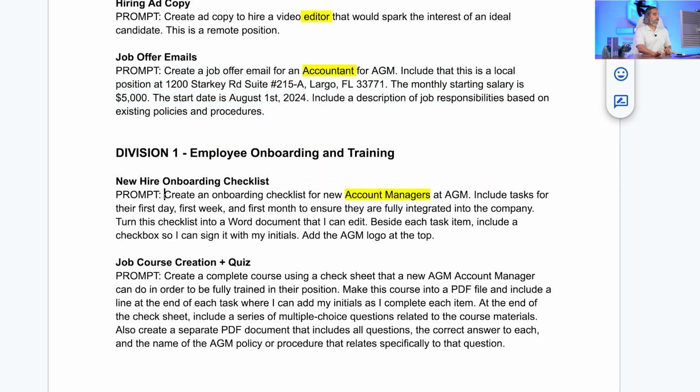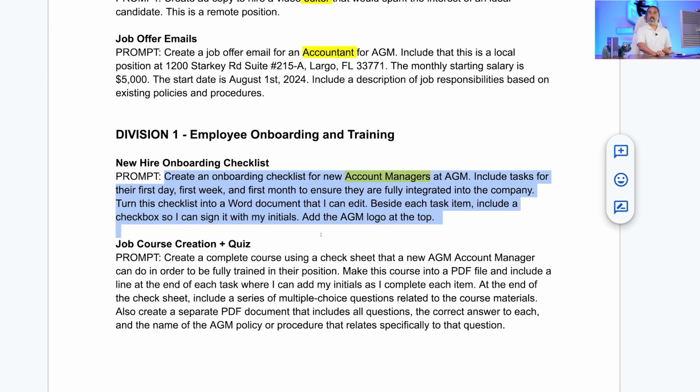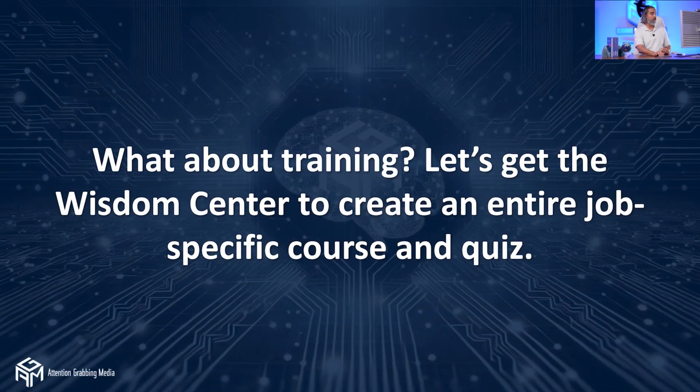We're going to create an onboarding checklist for new account managers at Attention Grabbing Media. And I wanted to include the tasks for their first day, the first week, and the first month to ensure they're fully integrated into the company. Turn this checklist into a Word document that I can edit. Beside each task item, include a checkbox so I can sign it with my initials. And I want you to add the AGM logo at the top. Can you do all of that? Well, let's take a look.